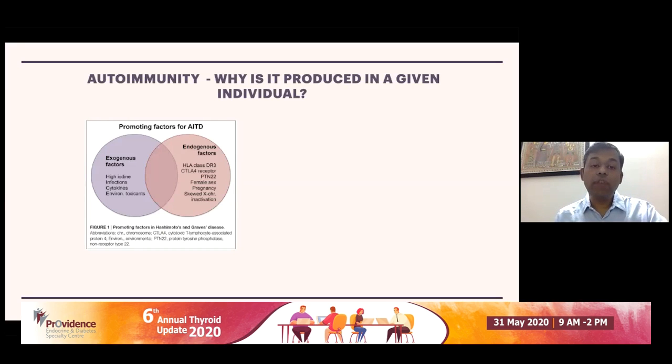So promoting factors for AITD could also involve exogenous factors. I'm talking about autoimmune thyroid disease in particular here. High iodine intake in the form of the compulsory iodization program that is there in our country could be playing a role. Infections could be playing a role. Environmental toxins could also play a role in the higher prevalence of autoimmunity.